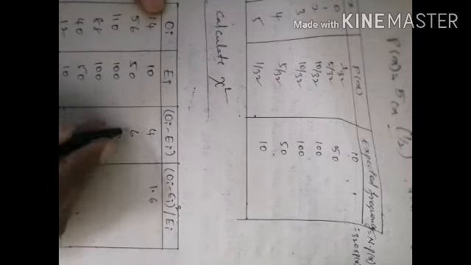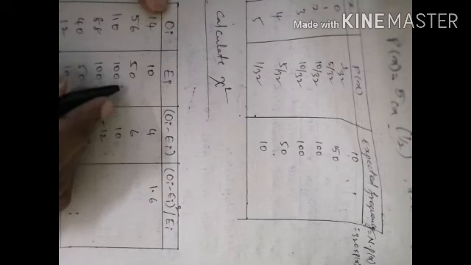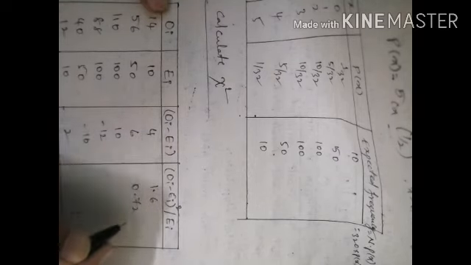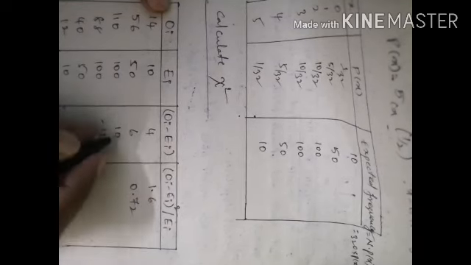Next, 6 square, 36 by 50, which is 0.72. Then 100 by 100 is 1. 144 by 100 is 1.44.